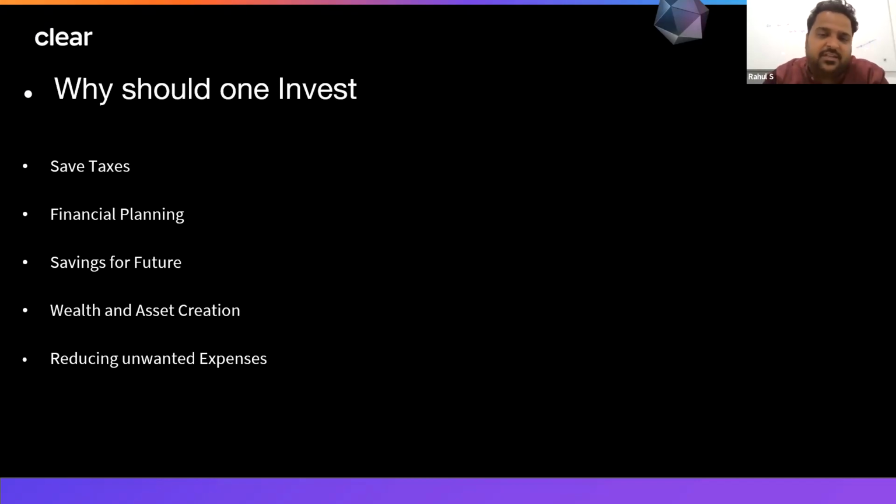Savings for future, obviously we are earning to live a healthy lifestyle. A standard of living, we should be increasing that. So we try to save more and more for future. This is anyhow why we save.